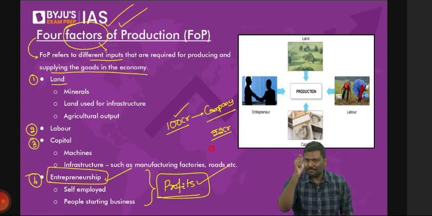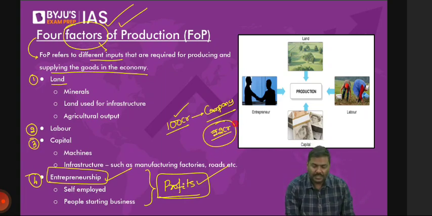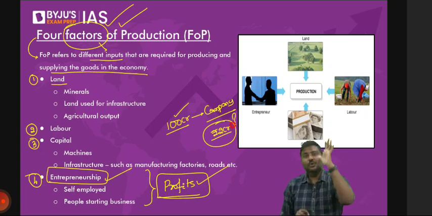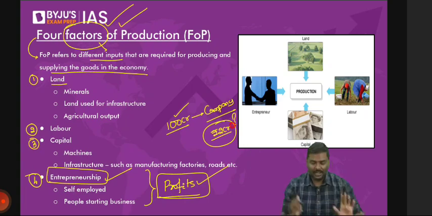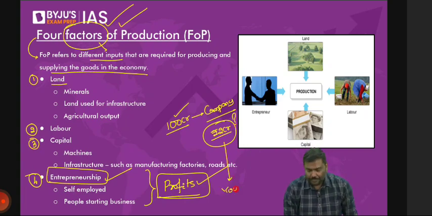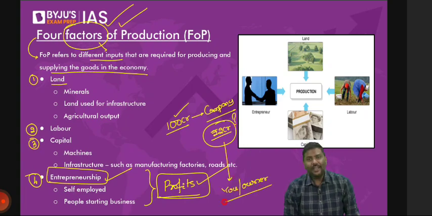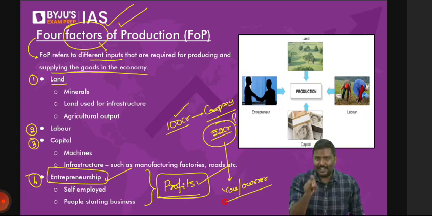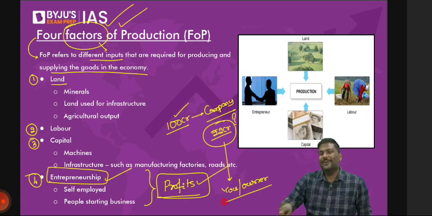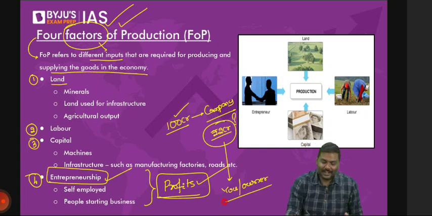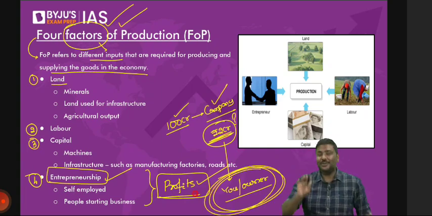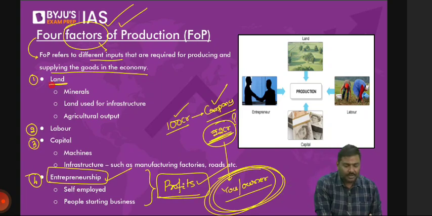Now a simple question, think of it. Who should get this 2 crore rupees? The company earns a profit of 2 crore rupees. To whom should it belong? All of you will agree when I say it should be you. You are the owner. Hence, you should get the 2 crore rupees. Remember this. You only have answered. I'll take a screenshot and send it to you. The company has earned a profit of 2 crore, and that should go to the owner. So remember this. We'll use it later. Now come to the first factor of production, land.